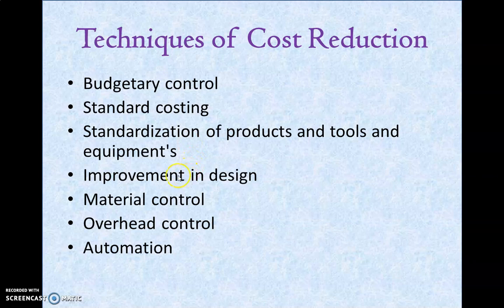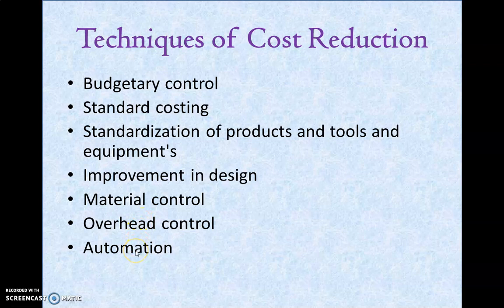The fourth one is improvement in design. In our previous example, we know very well how design improvement helps to reduce cost. The next one is material control. Material control ranges from the control of cost with the material handling from the production purchasing stage to how it's stored, how we are utilizing those materials, etc. Overhead control is a matter of indirect expenses.